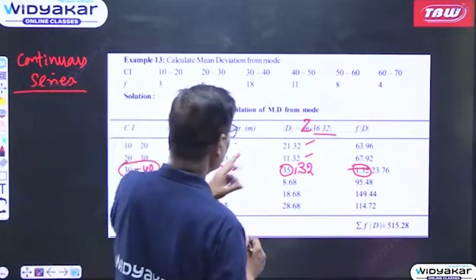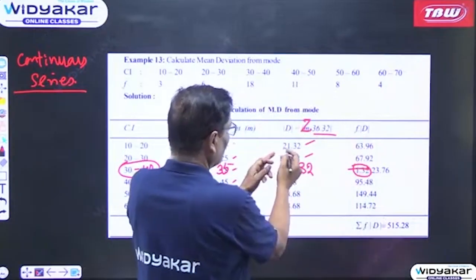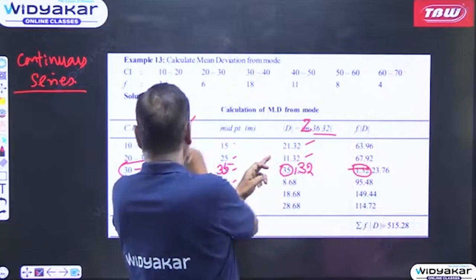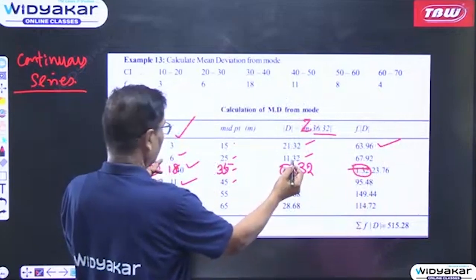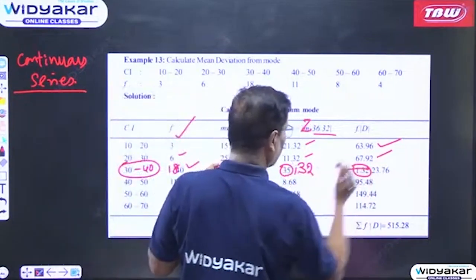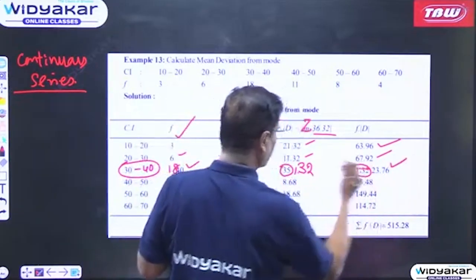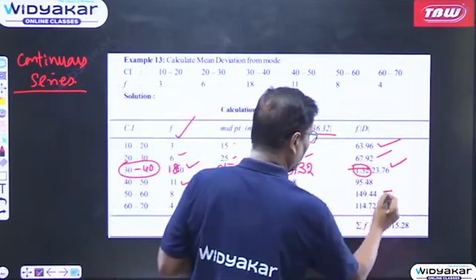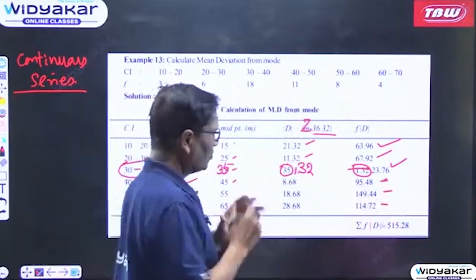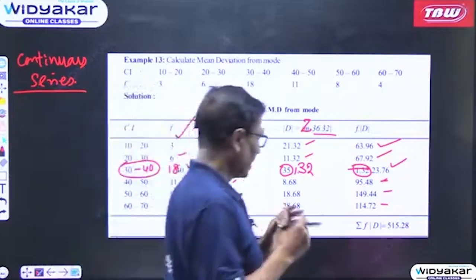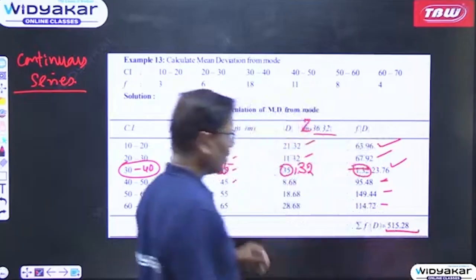So you have to find summation f d. f is multiplied by this d. 21.32 multiplied by 3 is 63.96. Similarly, 6 multiplied by 11.32 is 67.92. Then 18 multiplied by 1.32 gives 23.76. Like this, you calculate all these values, that is f into d mod. Then total summation f d mod, and you will get 515.28.